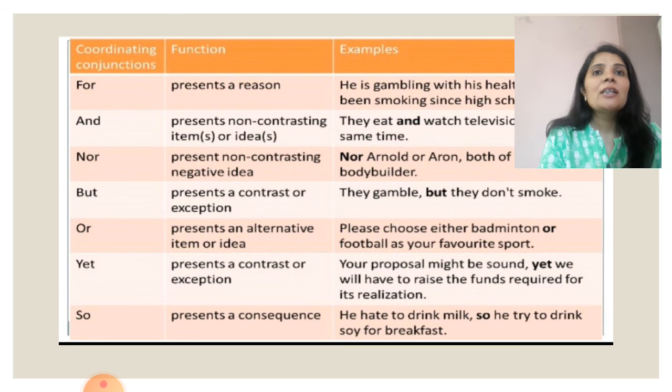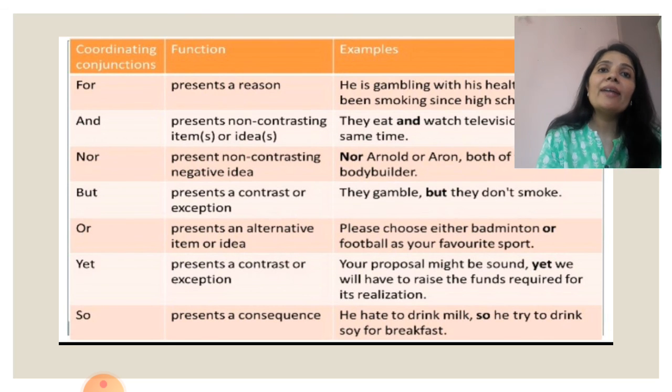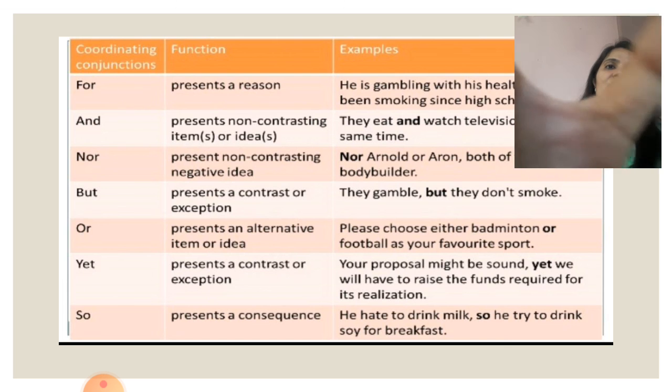All of you understood? All these words: for, and, nor, but, or, yet, so. See, all these are coordinating conjunctions.